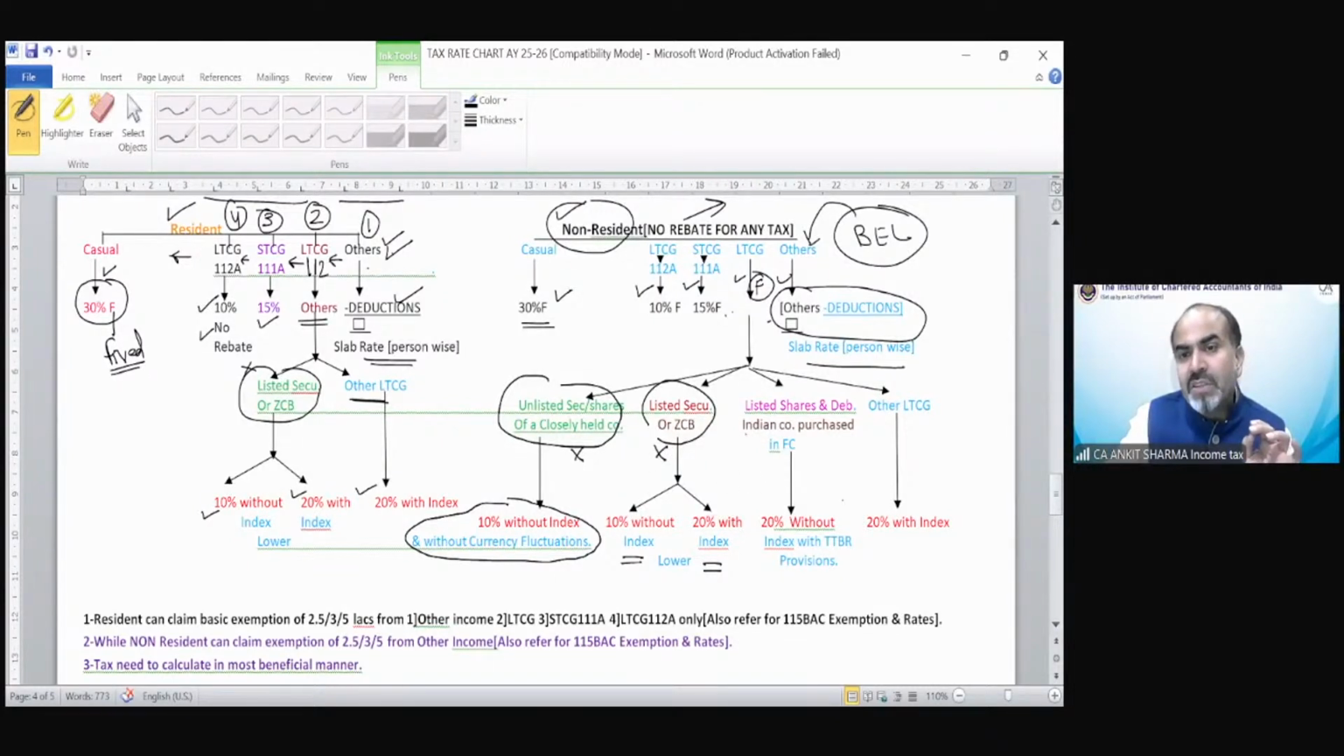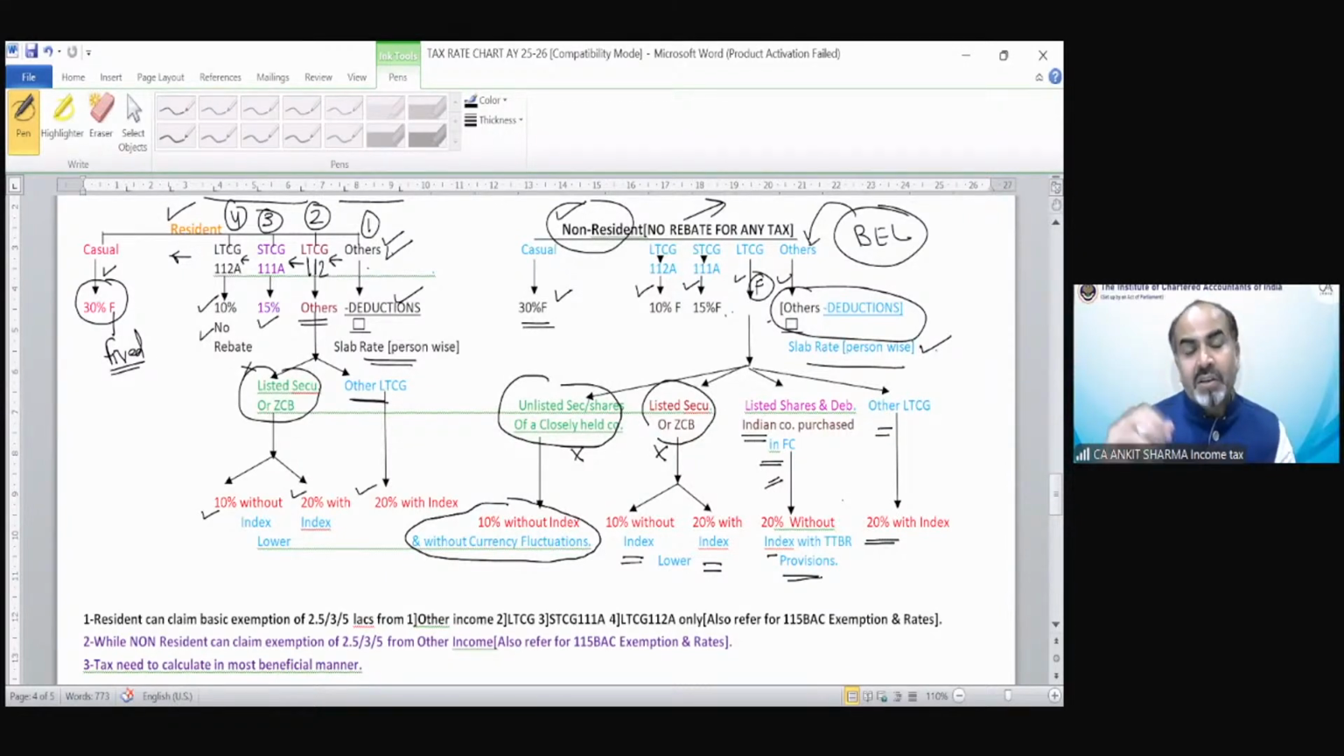Listed security or debenture of an Indian company purchased in foreign currency, that TTBR, TTSR, because that was the case for a non-resident. So this concept would not come in the resident case; it will only come in the case of a non-resident. So it is 20% without index with the TTBR provision; for other long-term, the rate would be 20% with index. For separate incomes, that would be the slab rate. We will discuss this diagram again in chapter number 9. So from the point of view of an assessee, or of a question, when there is income, you have to divide that income into these different categories of income.